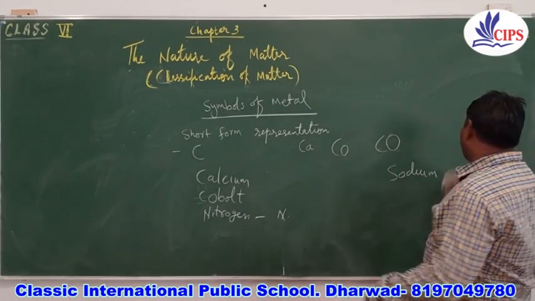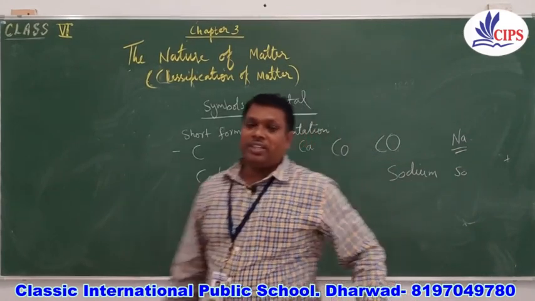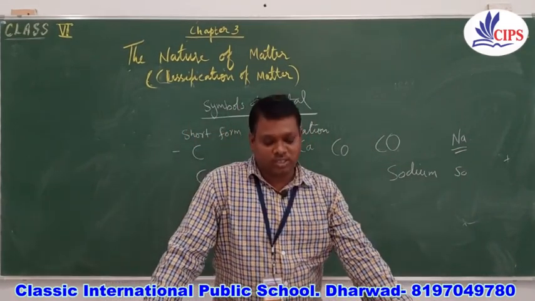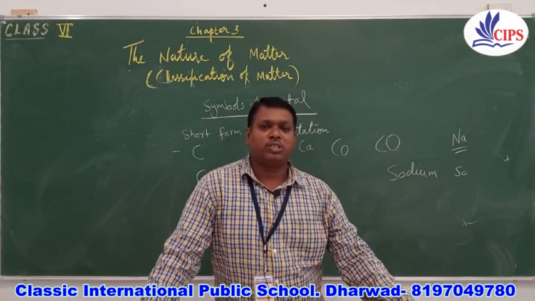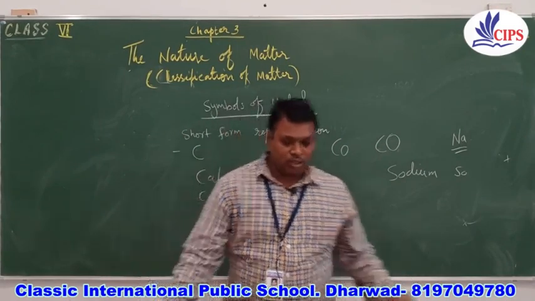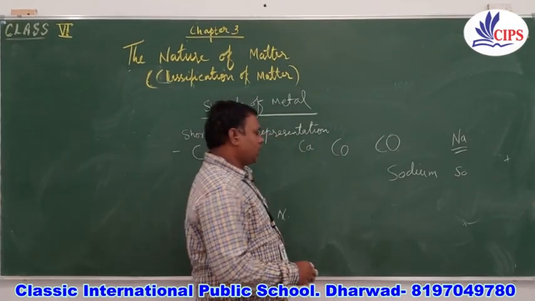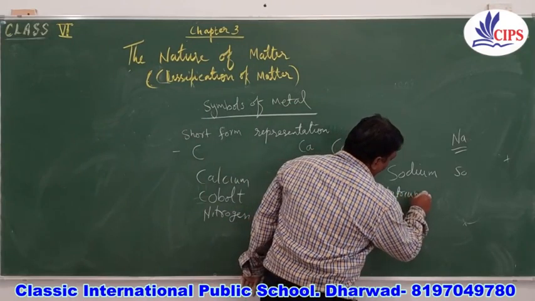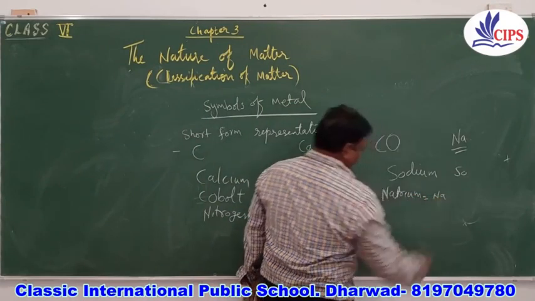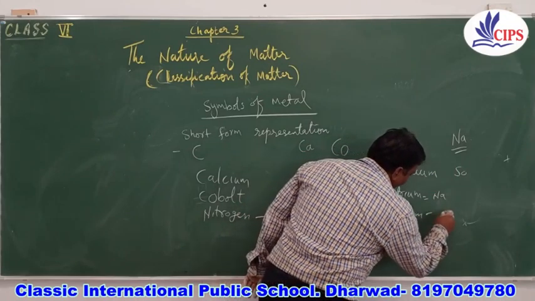We represent sodium with Na. It means that Latin names are used. For sodium we use natrium, and kalium for potassium.